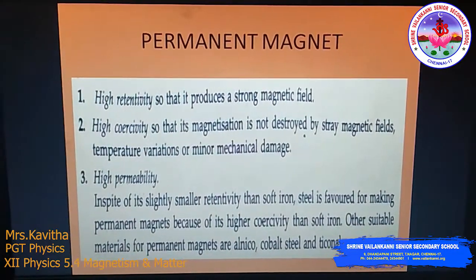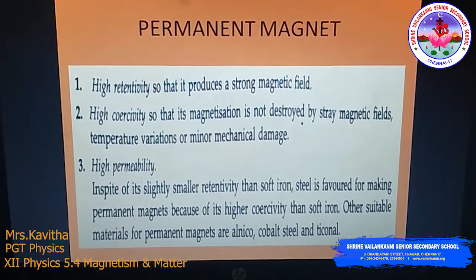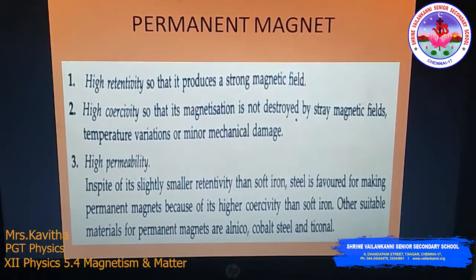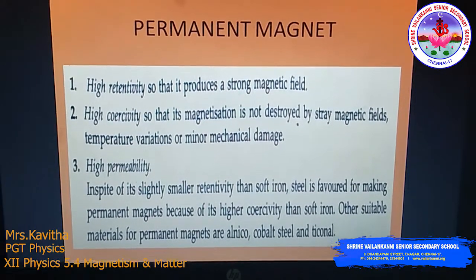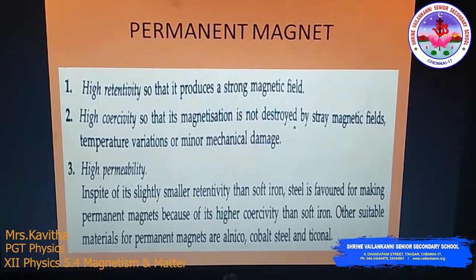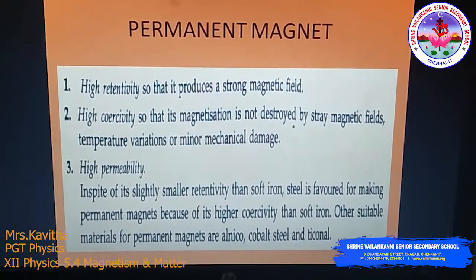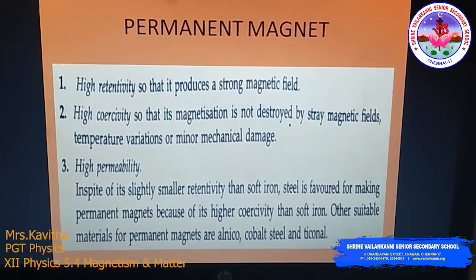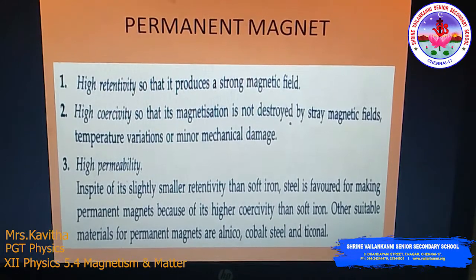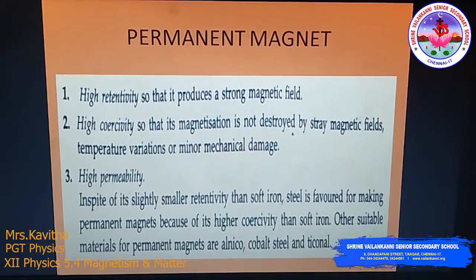Next, permanent magnet. The material used for making a permanent magnet must have the following characteristics. First, high retentivity, then only it produces a strong magnetic field. High coercivity, so that its magnetization is not destroyed by stray magnetic fields, temperature variation, or minor mechanical damage.